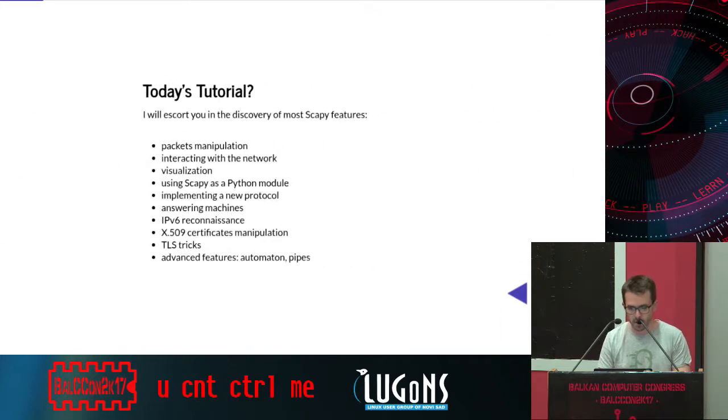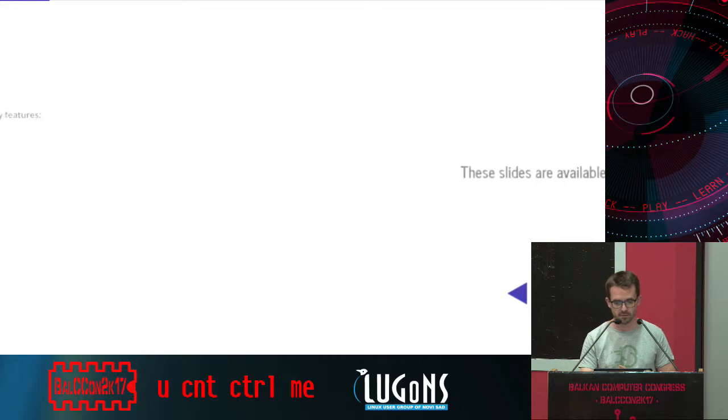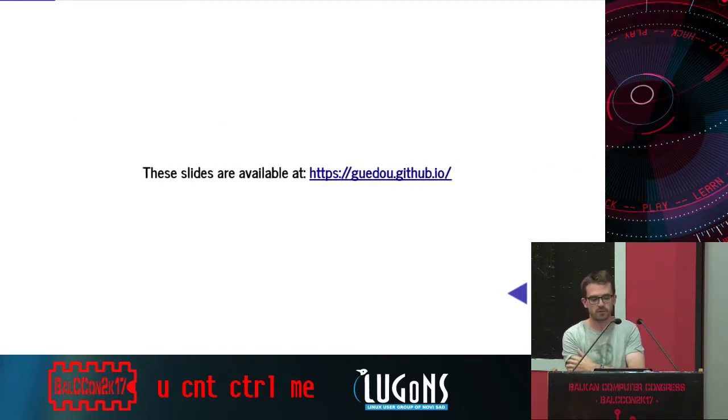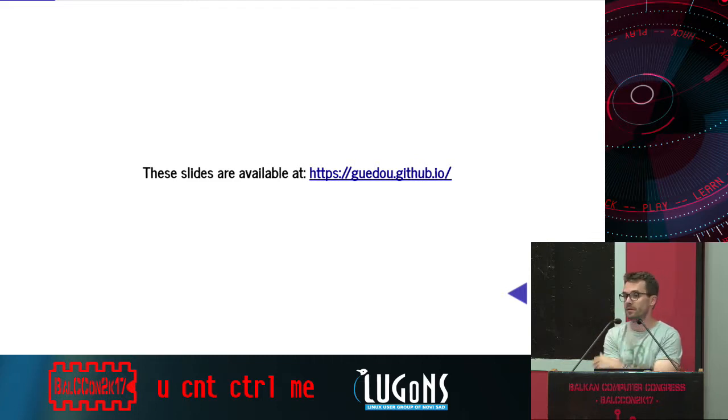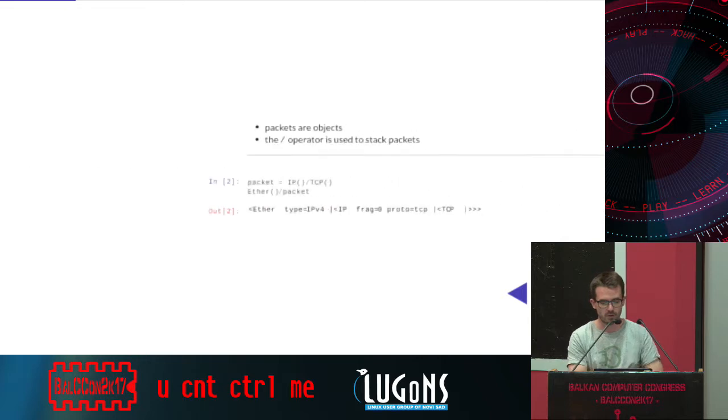Okay. What I will try to do today is show you most of Scapy's features, starting with how you can manipulate packets and ending with new tricks related to TLS, which is the S part of HTTPS. Again, you can get the slides on the website, and you can copy and paste the examples in the Scapy shell. So first, packet manipulation.